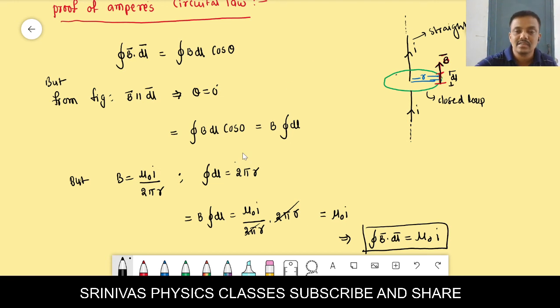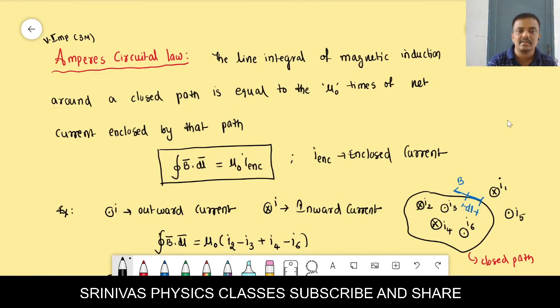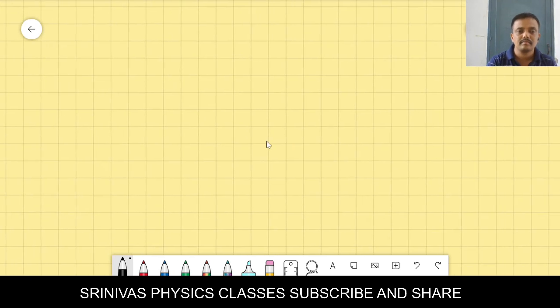Okay. Next, let us go for one more application of this. A very, very important point I am going to explain now. Once again, I am going to derive the formula for the magnetic induction due to an infinite straight wire by using Ampere circuit law.